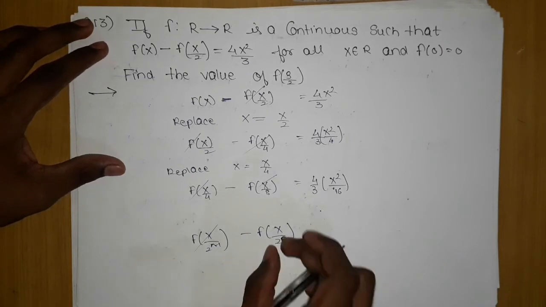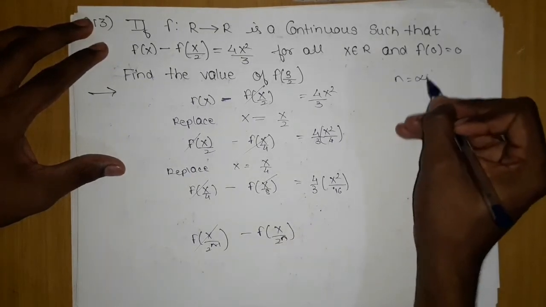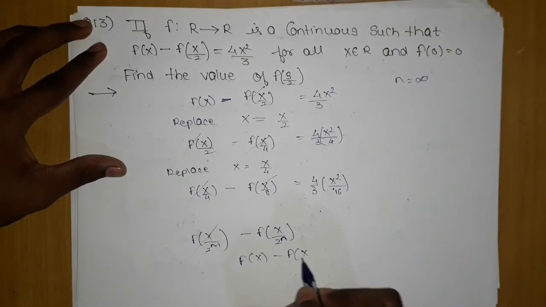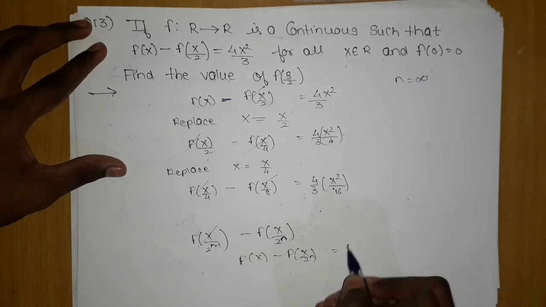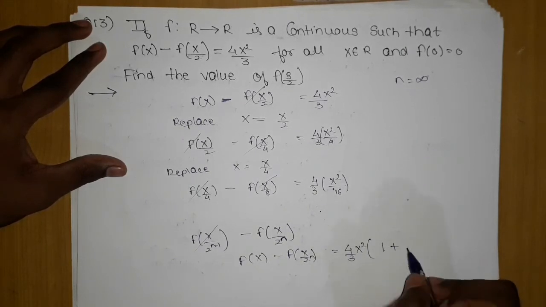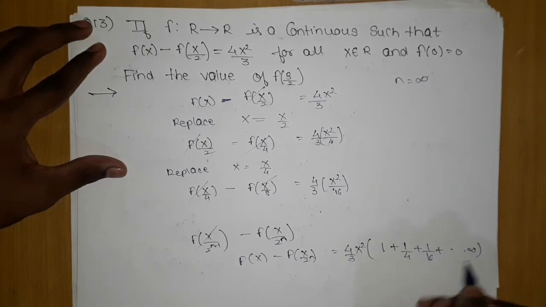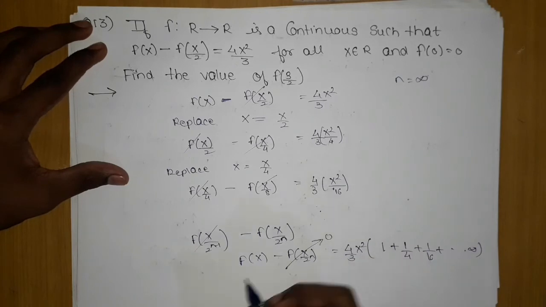For solving this, we take n equal to infinity. What we are left with is f(x) minus f(x/2^n), and here 4 by 3 x square we will take common, and we are left with 1 upon 4 and 1 upon 16, and so on till infinity. Since f(x/2^n) tends to 0,